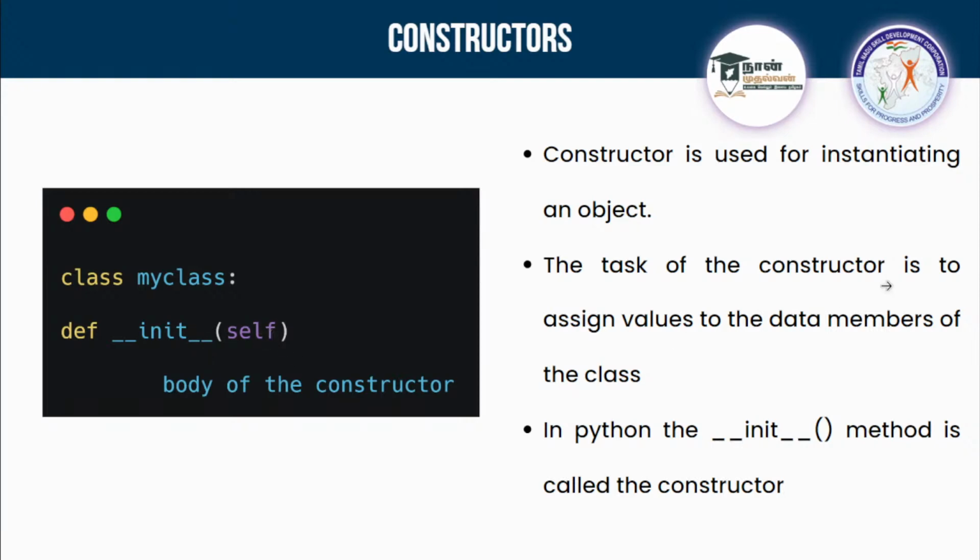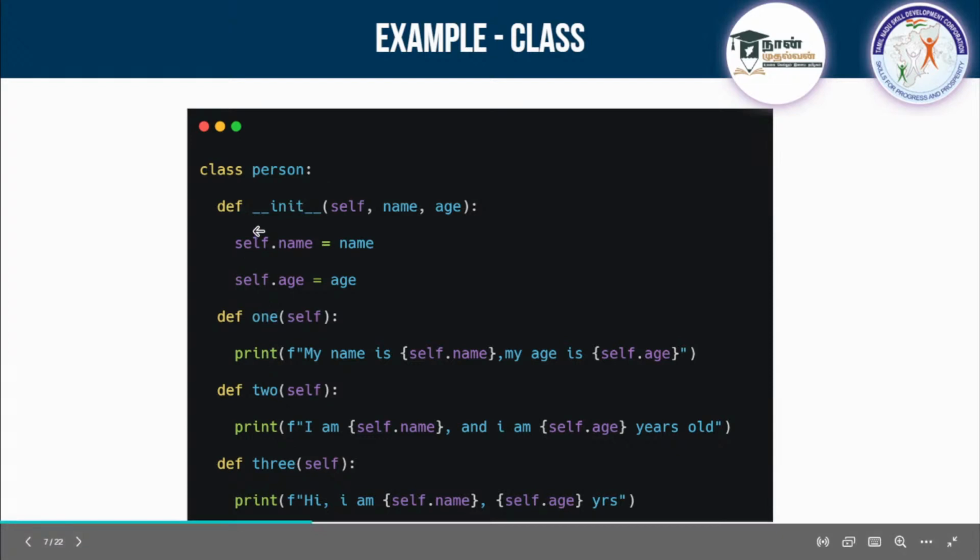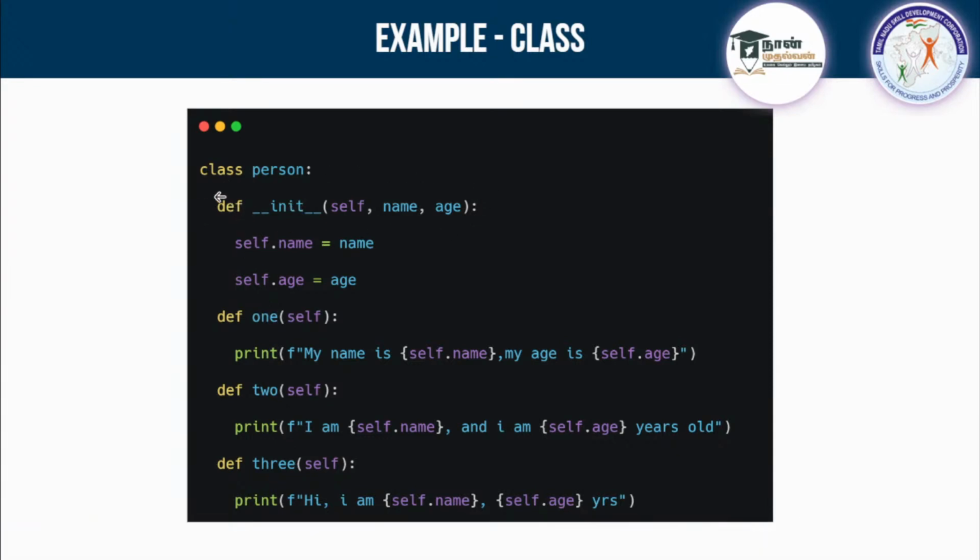I'll explain you the example here. Listen. See here, this is a class which is known as person, and inside of it I am creating many functions. The first thing you can do is create, using def, this double underscore init double underscore. This is a special method in Python, and here I am passing self and name and age. I am going to use this name and age inside my functions, inside this class, from the user.